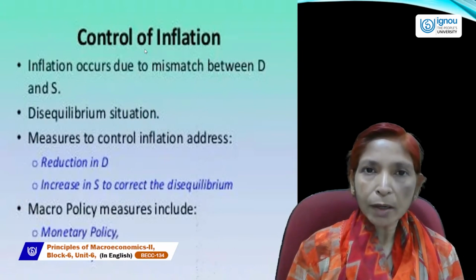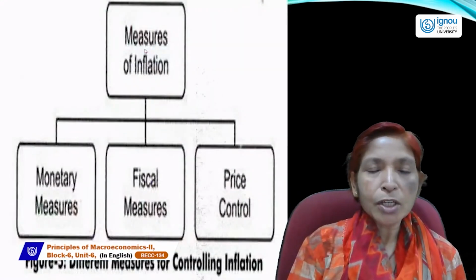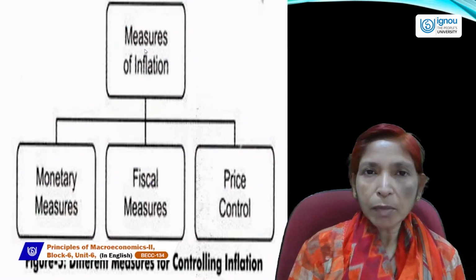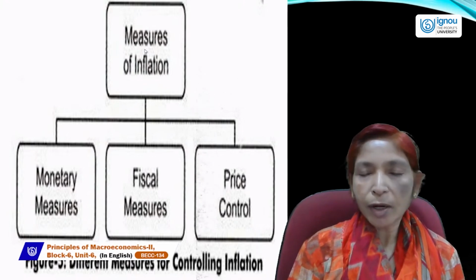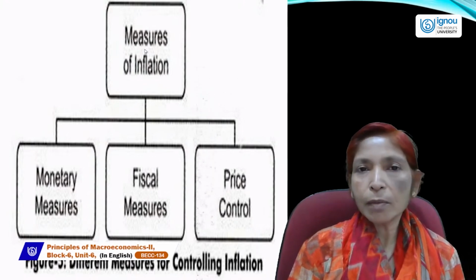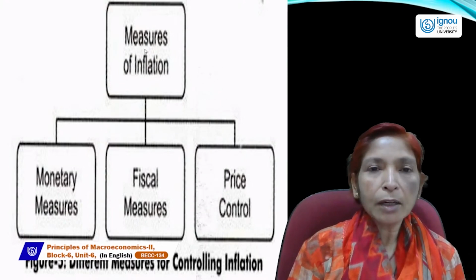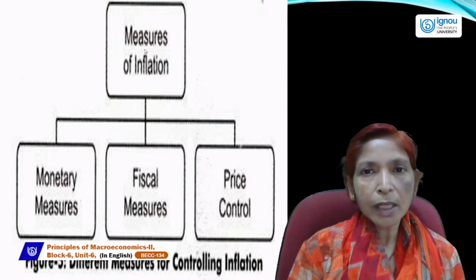Now what is monetary policy? We will discuss this. First of all, measures of inflation: how we can control inflation. Inflation can be controlled from three policies. One is monetary policy, second is fiscal policy, and third is price control. These are the different measures of controlling inflation. So there are three measures: one is monetary measures, second is fiscal measures,